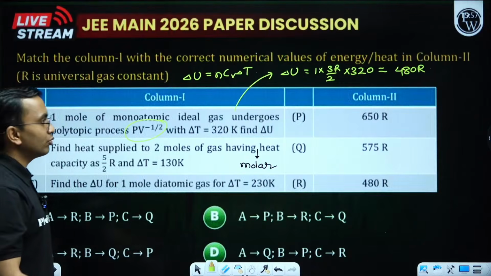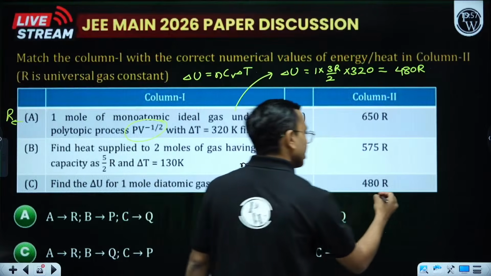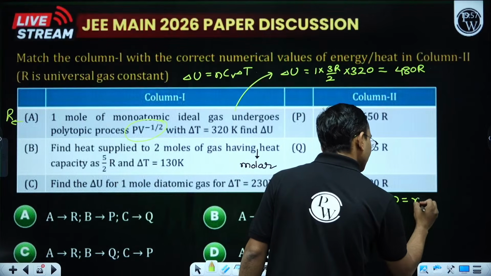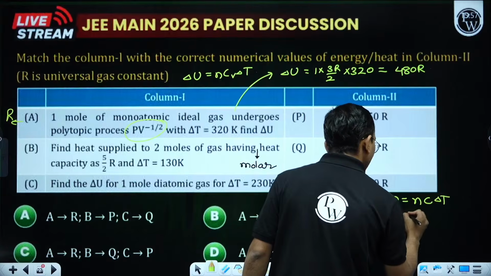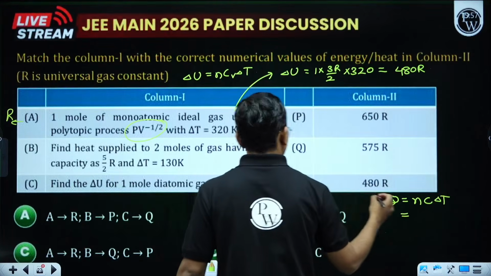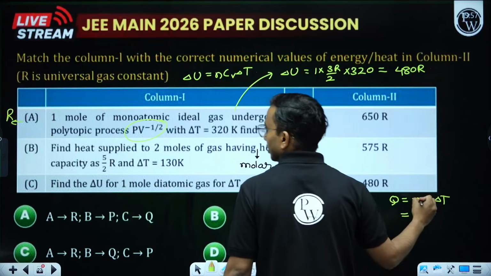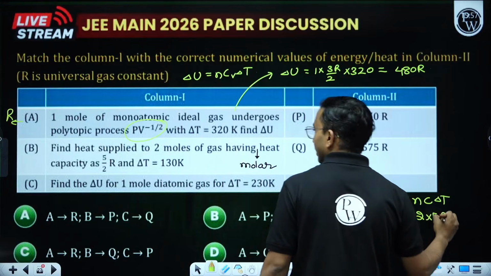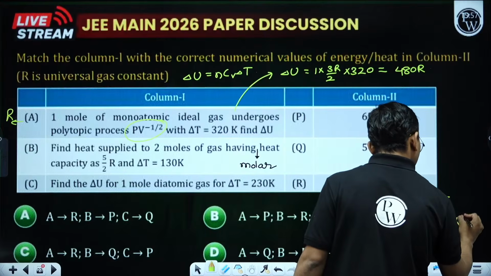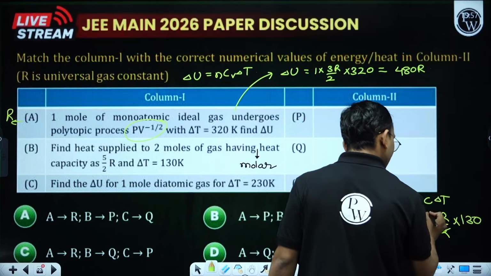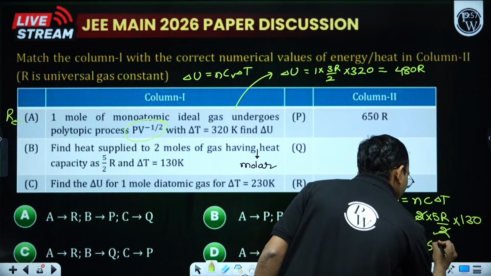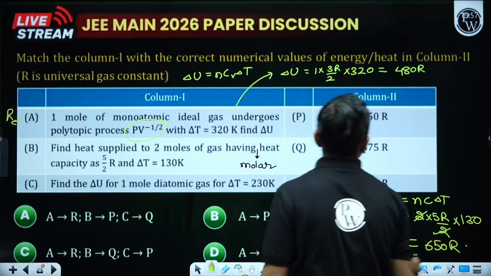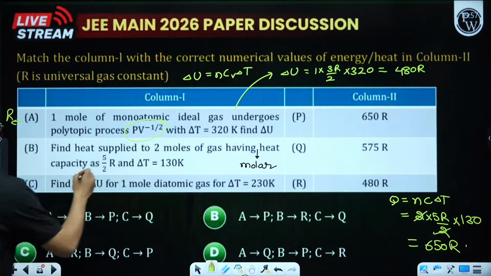How do we write Q? Q is equal to nC delta T. Now put in the values. n is 2, C is 5R by 2, delta T is 130. So 650R. This is 650R, which means option P. So here we are getting P.